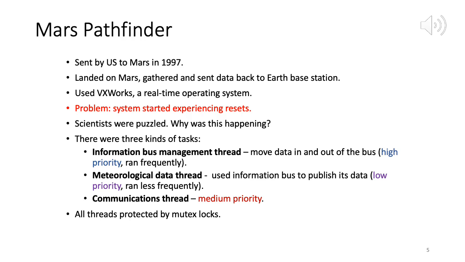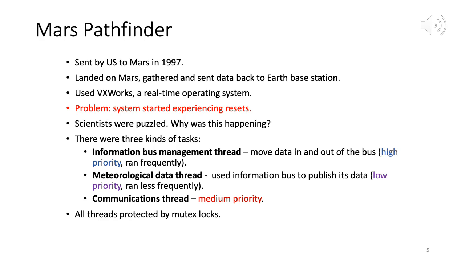So what they saw was there were three kinds of tasks or threads, right? One was the information bus management thread. This was of high priority, it ran frequently, and the job of this thread was to move data in and out of the system bus. So a bus is a shared platform used for communication, like in a computer and so on. So there was an information bus management thread whose task was to move data in and out of the bus. This was high priority, it ran frequently.